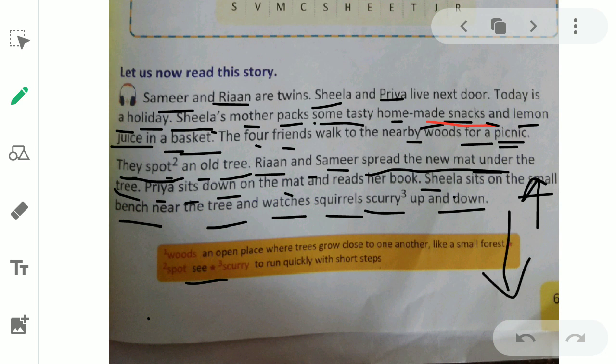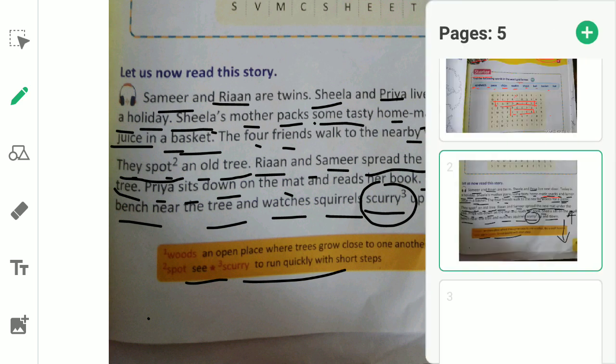Now what is the meaning of scurry? Scurry means, bete, to run quickly. You must have seen a squirrel, they run very fast. So here also the squirrels scurry. Scurry means running fast, run quickly. And who is watching the squirrel? Sheila. Sheila is watching the squirrel.